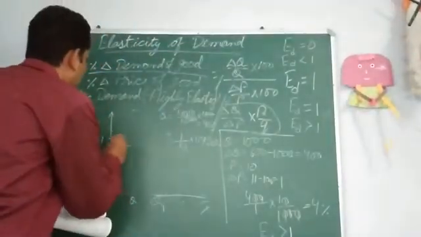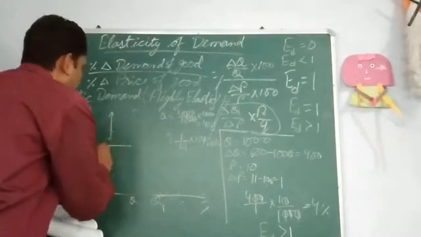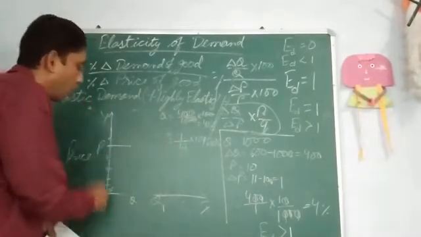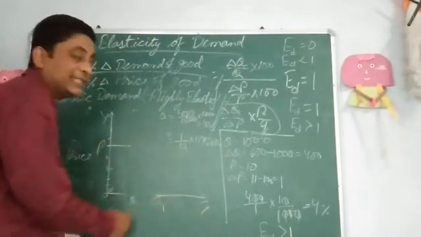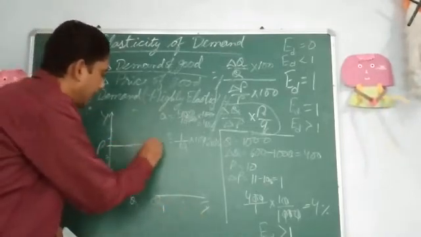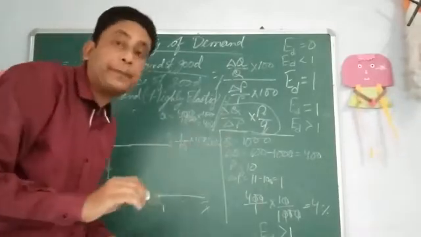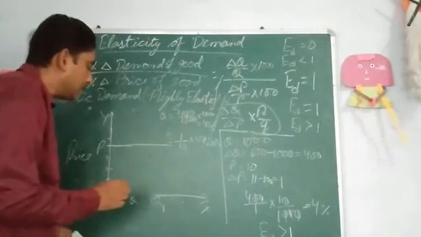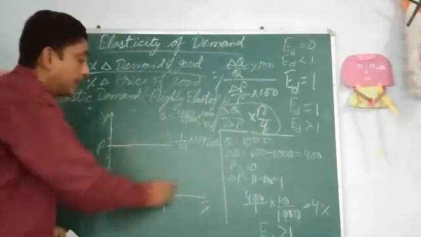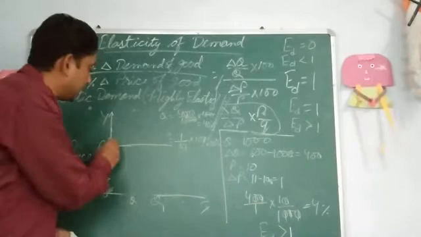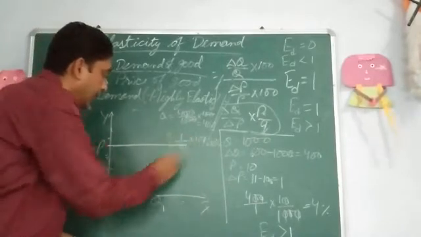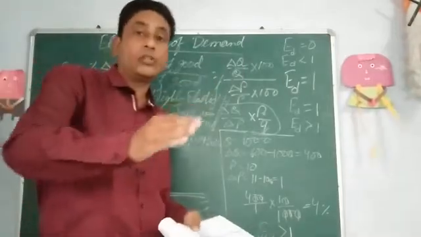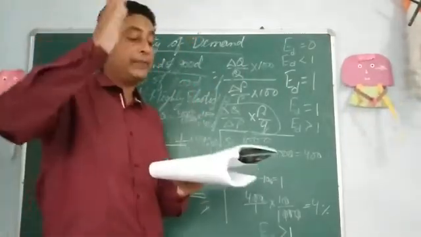Suppose any price is there on the price axis, that is OY axis, and on the OX axis the quantity. Price is remaining the same, but here you can see quantity demanded can be anything at that price.